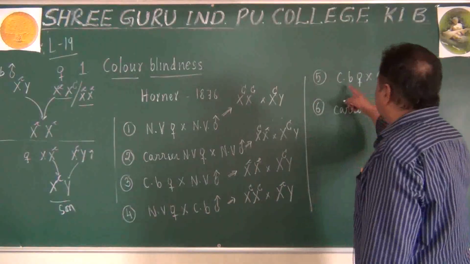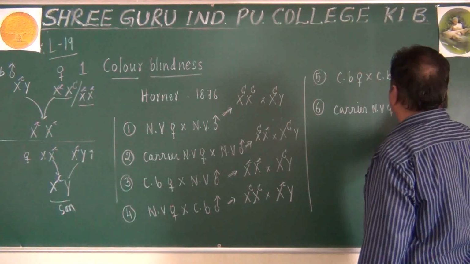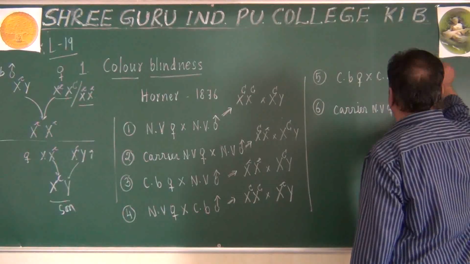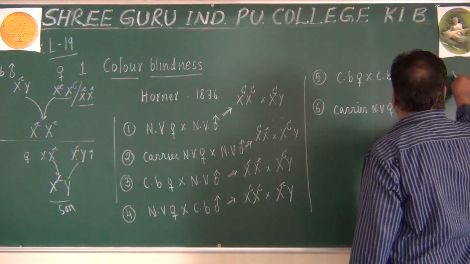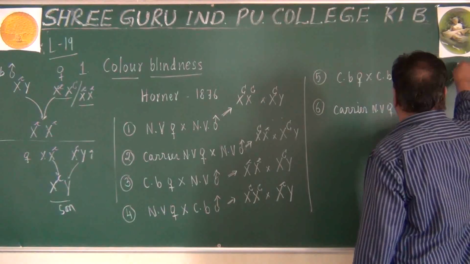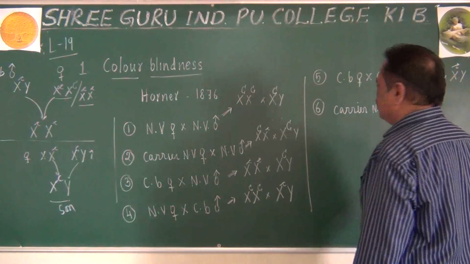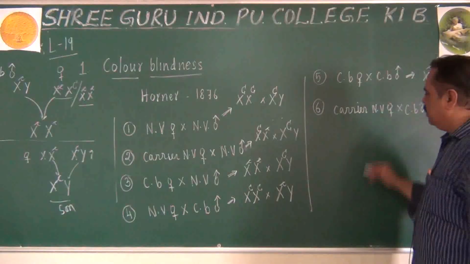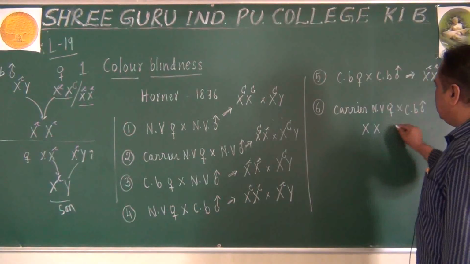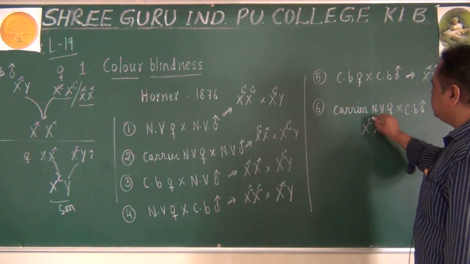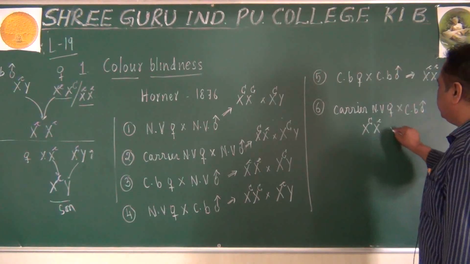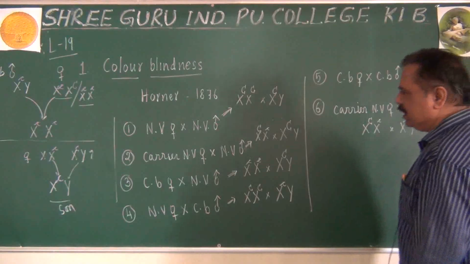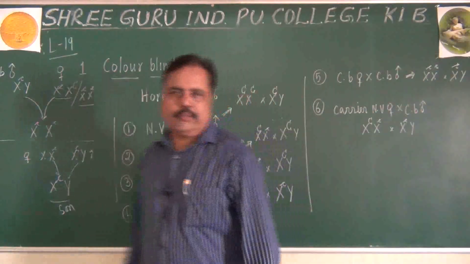Okay. Colorblind female versus colorblind male. Remember XX, where small c, and male means XY, where small c is there. Carrier female and colorblind male: XX, and what is that? Carrier means capital C, small c, heterozygous. Colorblind male means small c. Do you get this point?